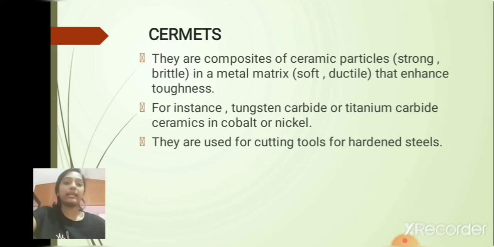Now let's take an example, the tungsten carbide and titanium carbide ceramics in cobalt and nickel. Here the ceramic particles, that is the particles being reinforced, are tungsten carbide and titanium carbide, and the matrix metal used is cobalt and nickel. And this cermet is used mainly for cutting tools of hardened steels.